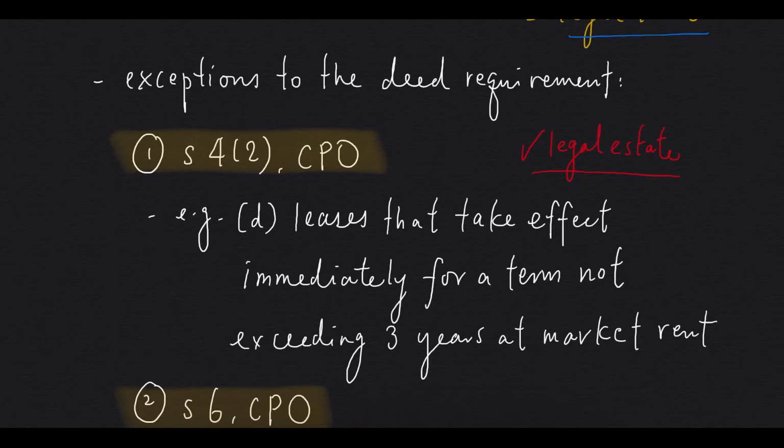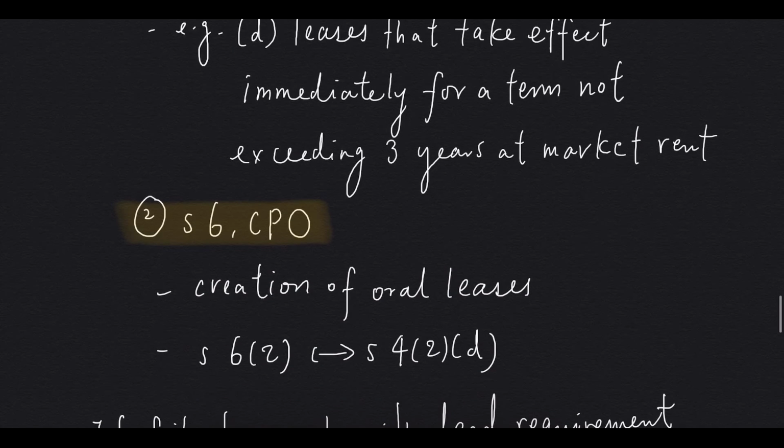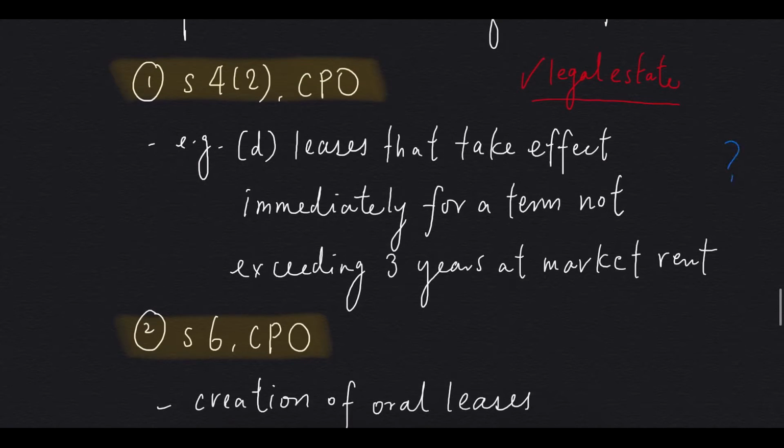Another exception can be found under Section 6 of CPO, which concerns with creation of oral leases. So the example under Section 4, Subsection 2D is repeated in Section 6, Subsection 2. This means that this kind of leases can also be created orally and will still be considered as a legal estate. So this is about the deed requirement.